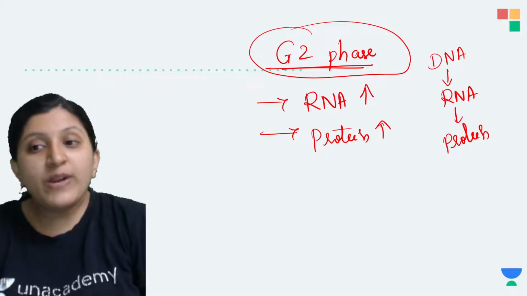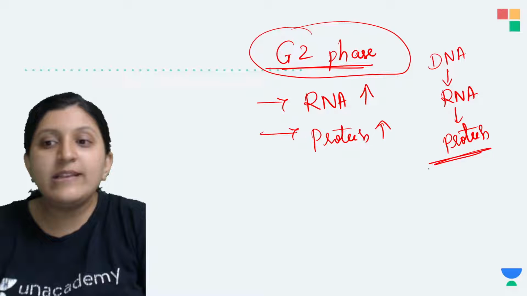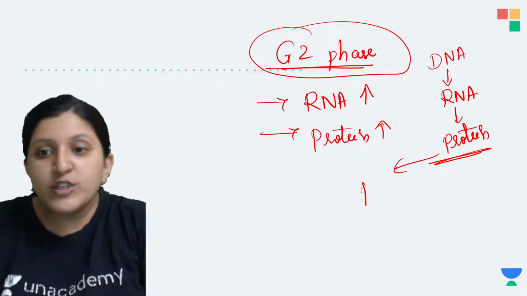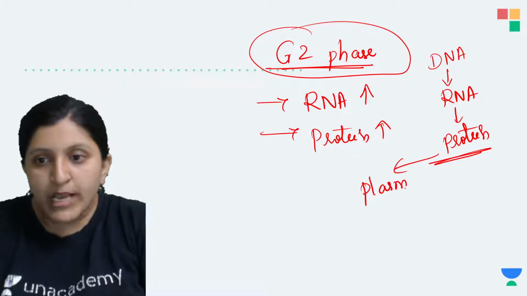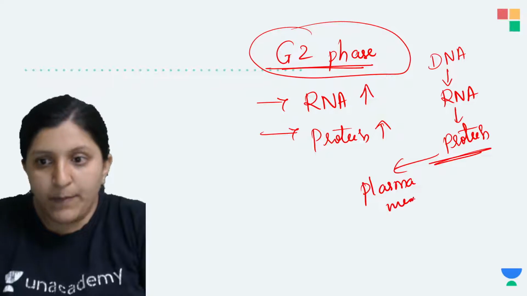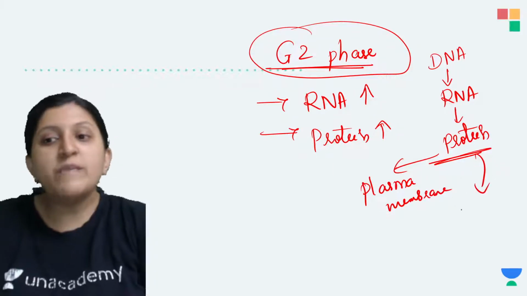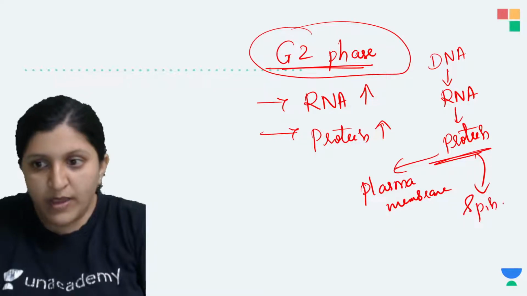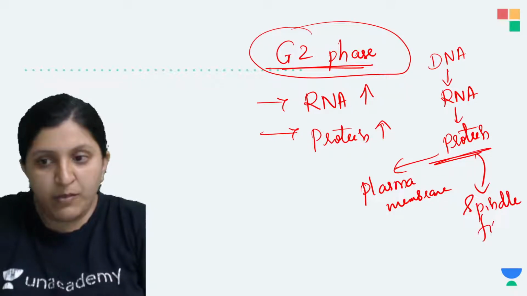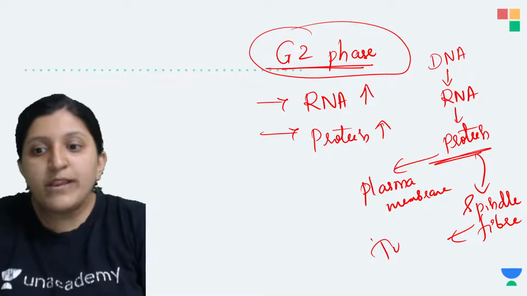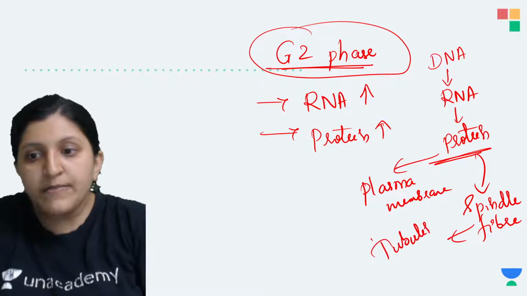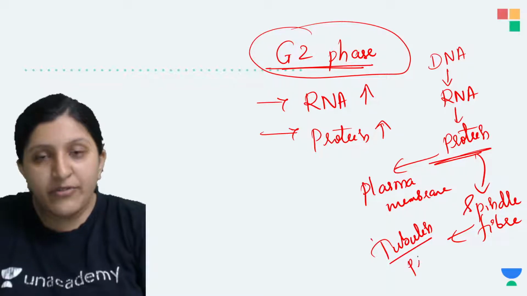So why protein is required? So protein is basically in order to form a plasma membrane, so we require a protein. Okay, and also in order to form a spindle fiber. Okay, so spindle fiber formation also requires a protein, so that means tubulin protein is required for a spindle fiber formation.